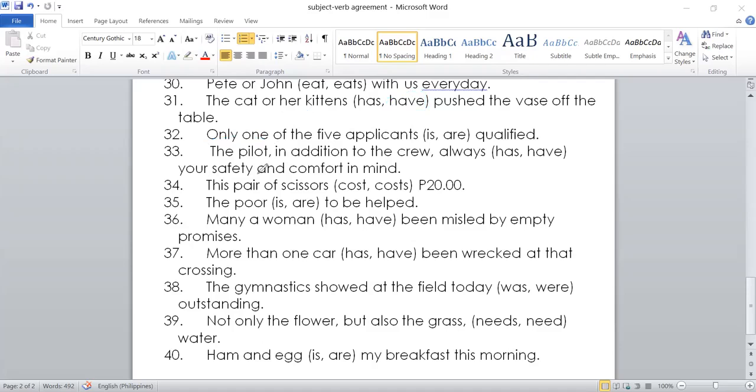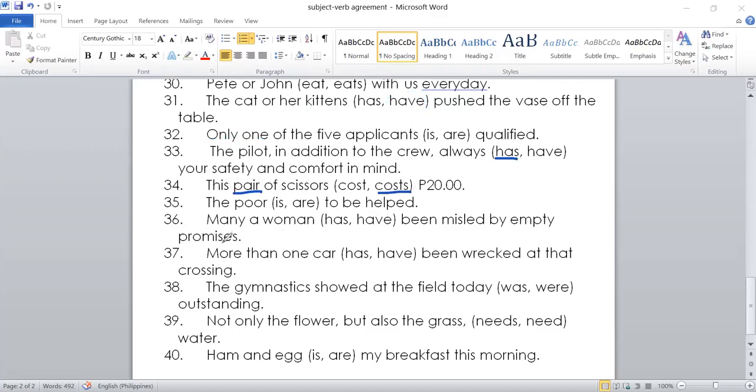Okay, the pilot, in addition to the crew, always have your safety and comfort in mind. The pilot here is the subject. Again, in addition to the crew is an intervening phrase. Therefore, answer is singular. Okay. This pair of scissors. If the subject is scissors only, it would be plural. But if you say just one pair, it's singular.